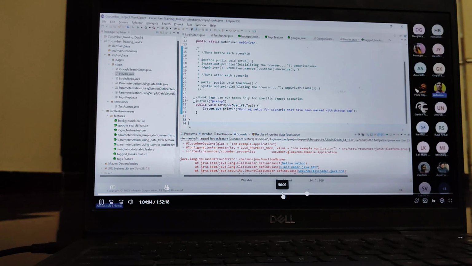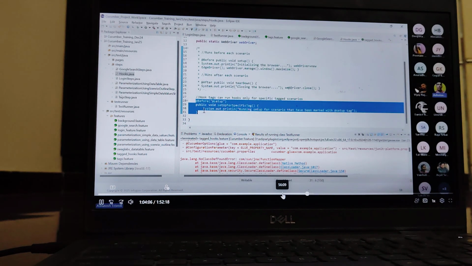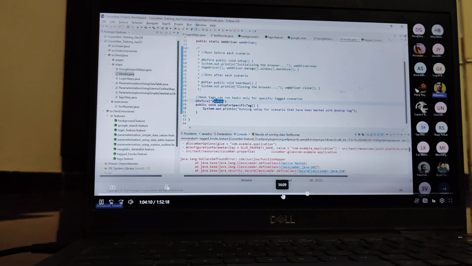This means this hook gets executed before executing only this scenario, only the setup scenario, only the scenario that you have marked with the @setup tag in a given feature file. So this hook method is not executed before all the scenarios in the given feature file. This hook gets executed only for a specific scenario in the given feature that you have marked with the @setup tag.